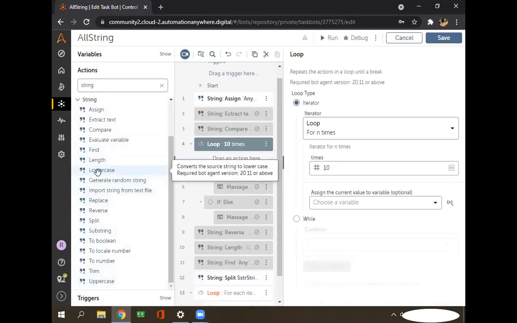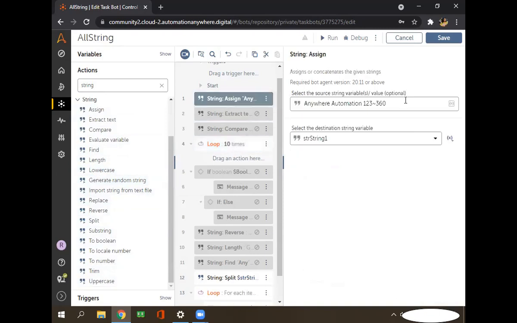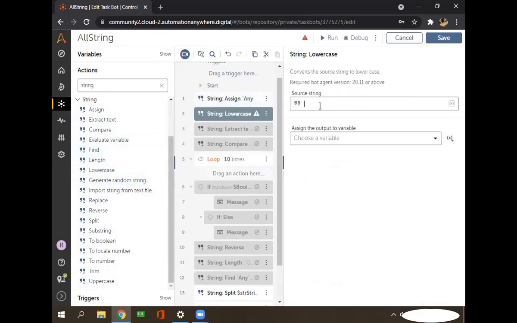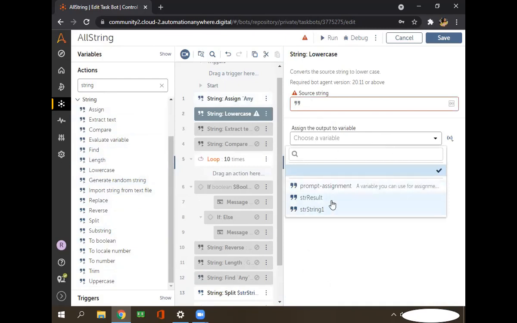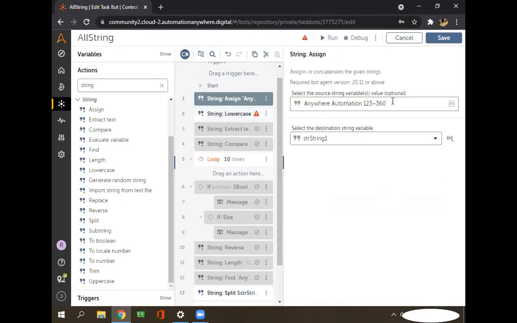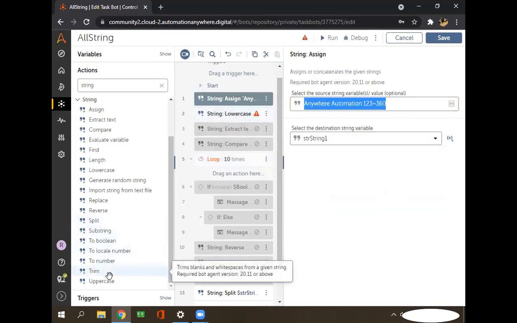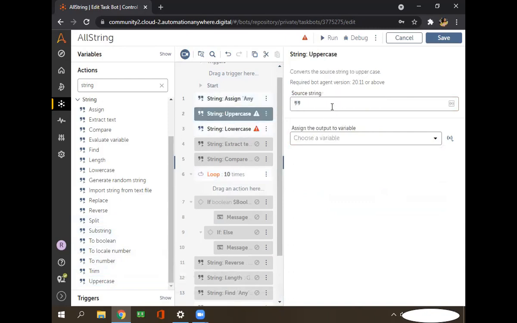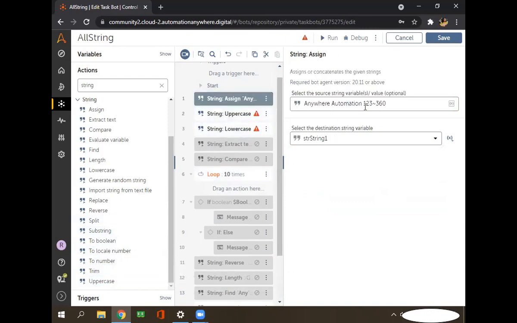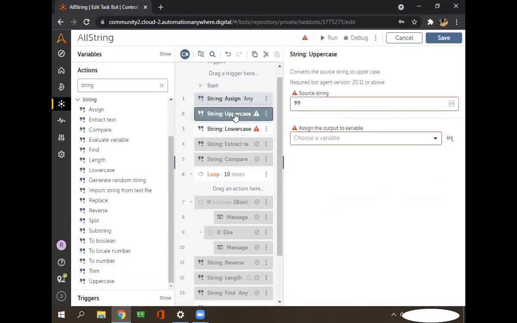There are also small commands like lowercase and uppercase. Suppose you have a string and you want to convert the complete string to lowercase, you can use this command. You put your source string here and store the result in a variable. The uppercase command works the same way, converting the string to uppercase.